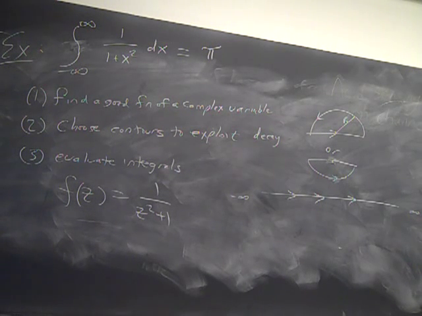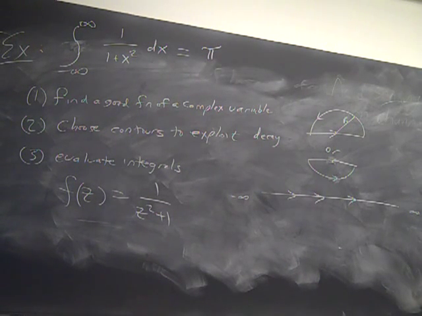Alright, so this is the same as the integral. I'm going to move the 2 pi i over to the other side. From minus r to r, 1 over x squared plus 1 dx plus the integral over gamma 2 of 1 over z squared plus 1 dz.